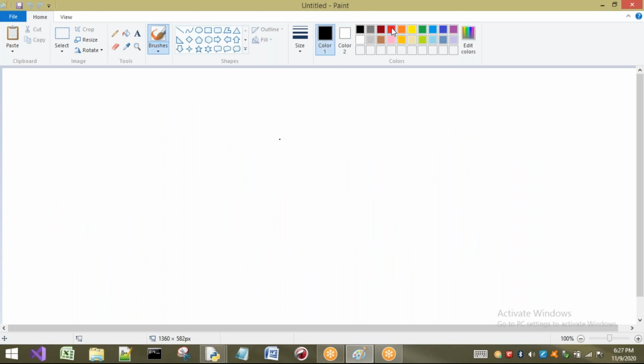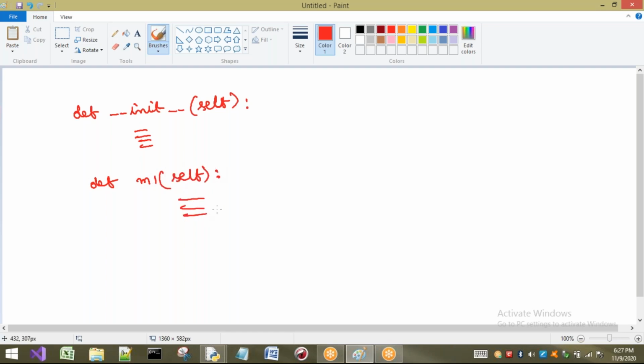Generally, self is going to be used in a constructor. Here I can write self as the first parameter, and then I am going to write some initializations. Next, self can also be written inside a method as a first parameter. So self is generally written inside a constructor as the first parameter, and if we write self inside an instance method, it should compulsorily be the first parameter. It has to be there.